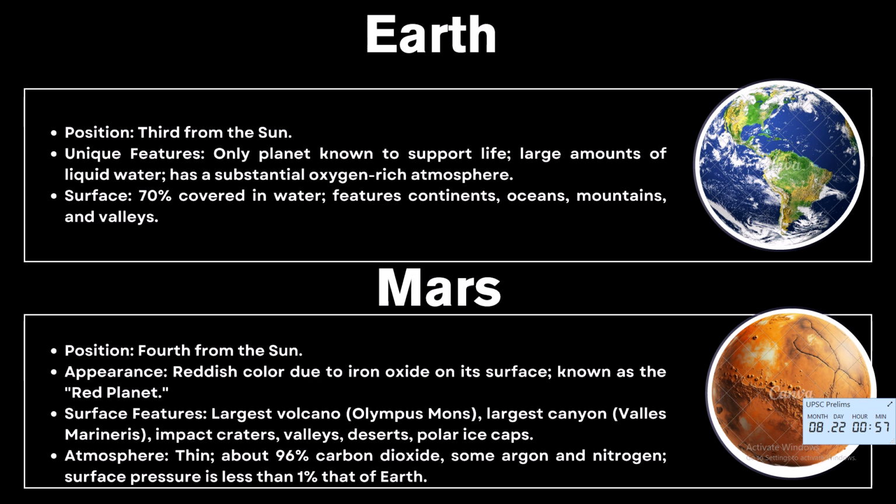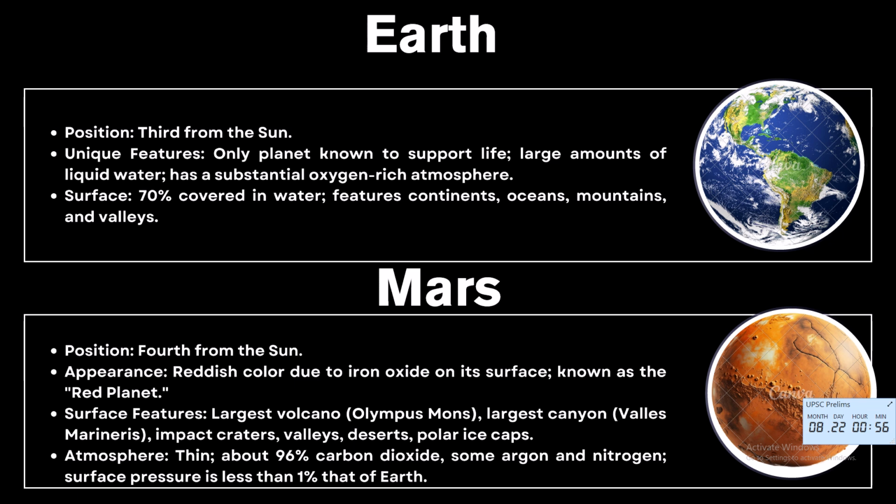Mars, fourth planet. Reddish color from iron oxide, home to the largest volcano, Olympus Mons, and canyons such as Valles Marineris. It has a thin CO2 atmosphere that is approximately just 1% of Earth's pressure, polar ice caps, and two small moons, which are Phobos and Deimos. However, there is evidence for past liquid water and ongoing surface changes, and seasons due to a similar axial tilt as Earth.